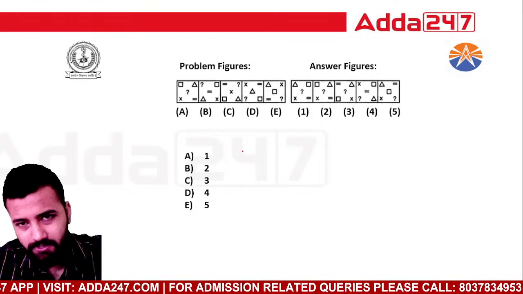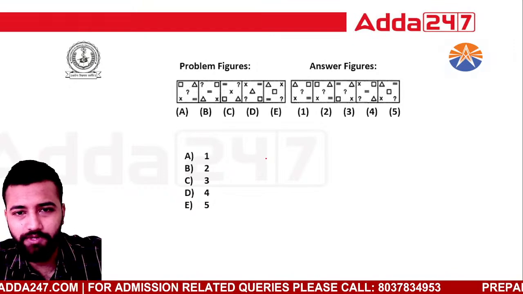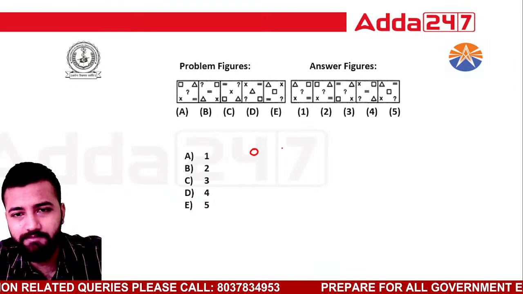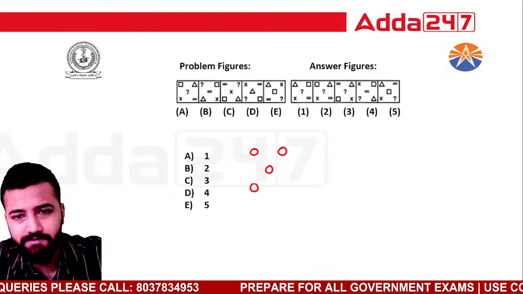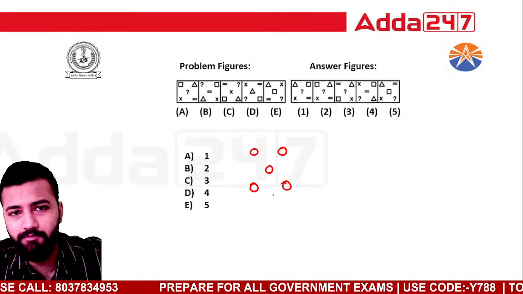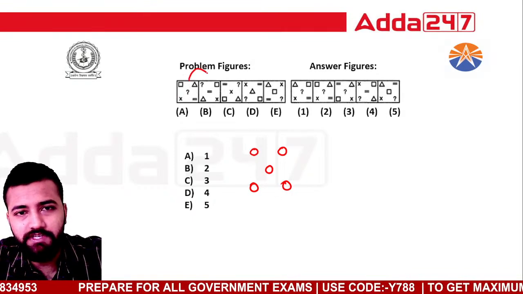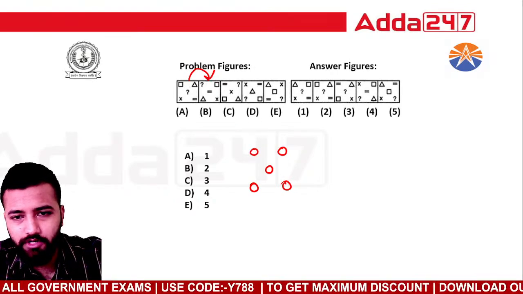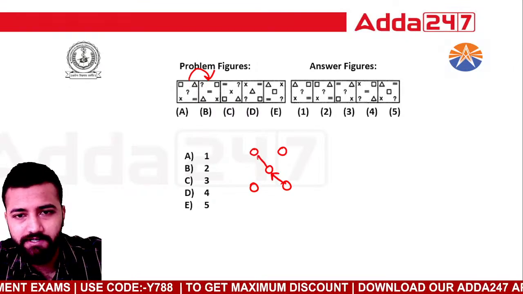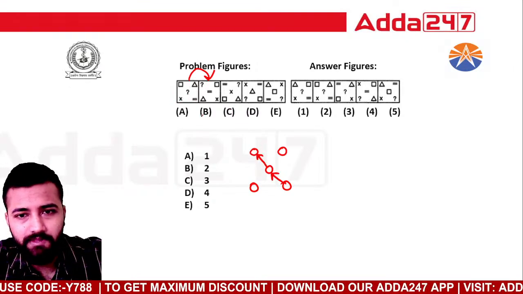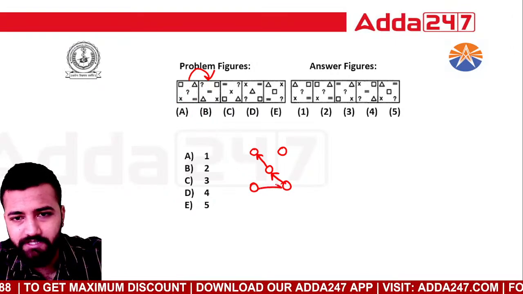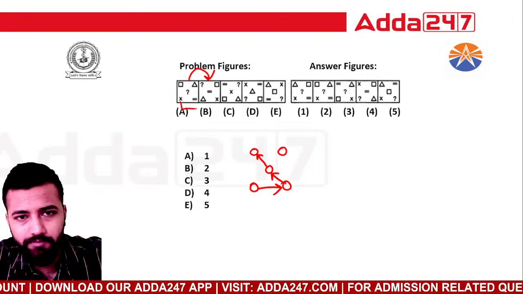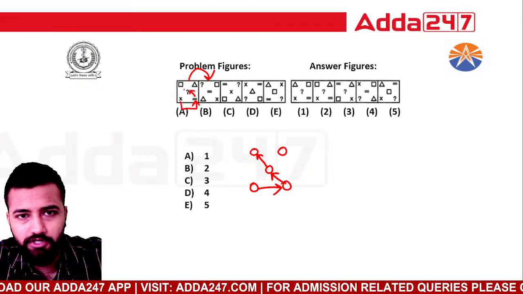Okay, so let me show you what's happening here. First, if I see, there are 5 elements in this particular box. In the next figure, you can see that the elements have shifted. This particular element which is at the bottom has gone here, and this has shifted there. See, this x has come here. Let me draw it properly. X has come here, equal has gone at the top, and this has gone here.